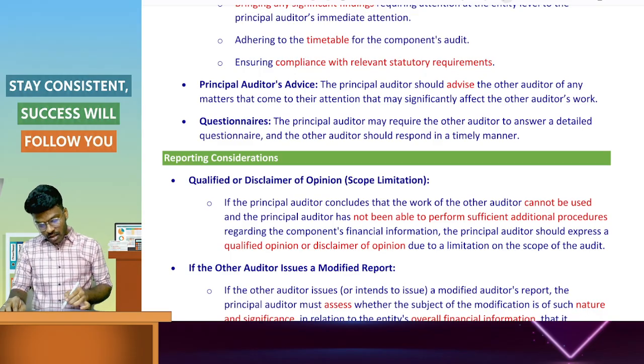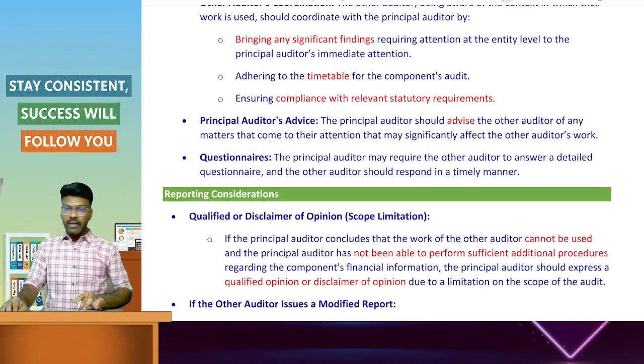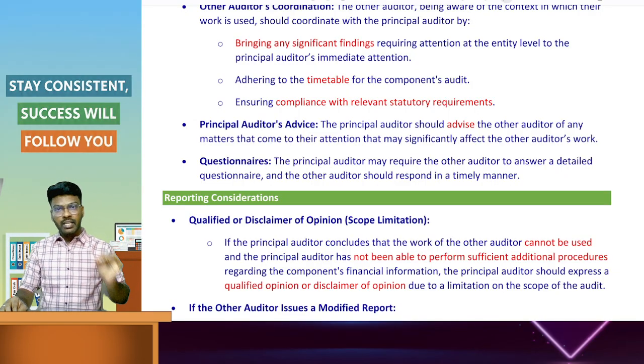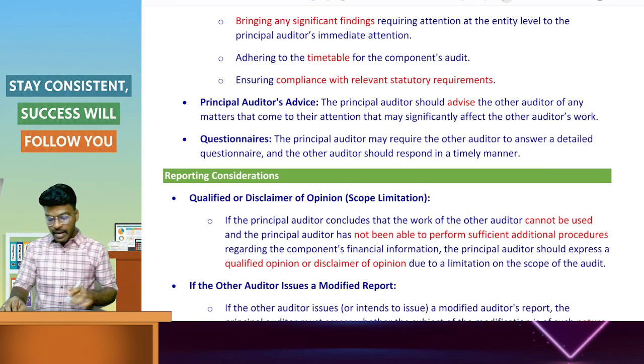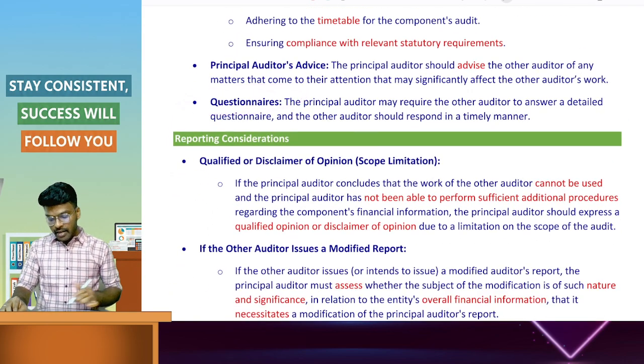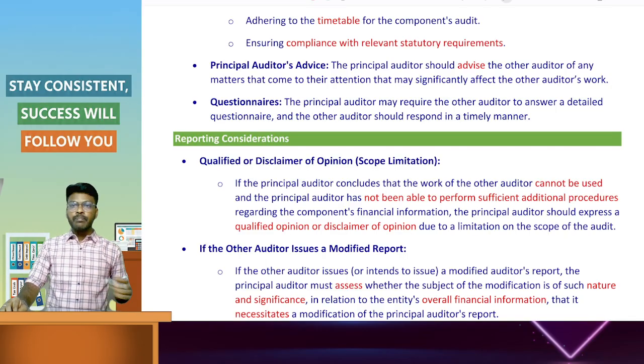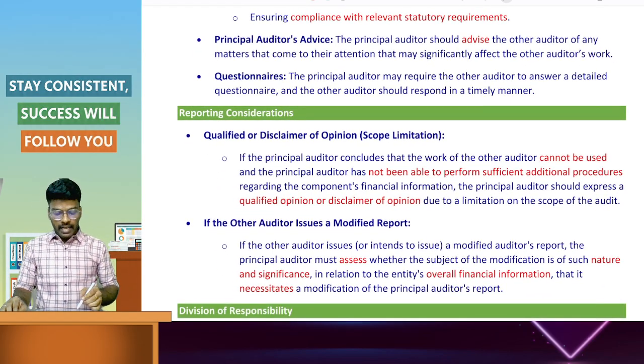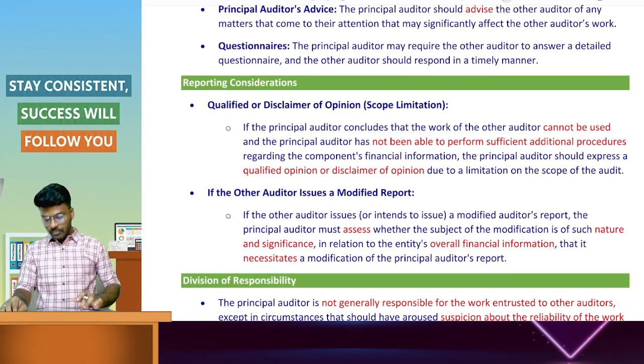Next is questionnaires. We have already discussed. The principal auditor will send the questionnaires to the other auditor. The other auditor will provide sufficient information in the questionnaires and send it back to the principal auditor. The principal auditor has to use the questionnaires to rely on the work of the other auditor. He has no right to ask for the working papers of the other auditor.